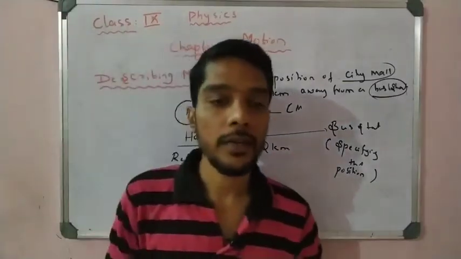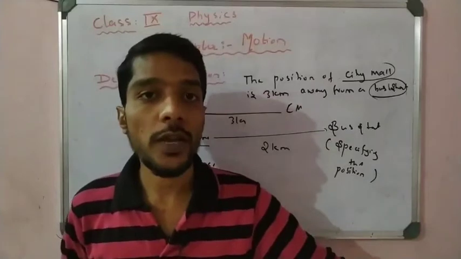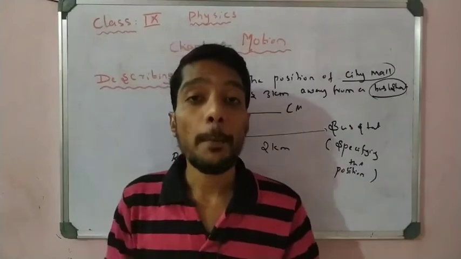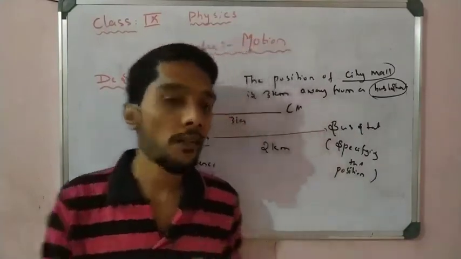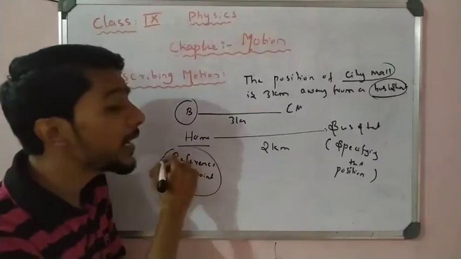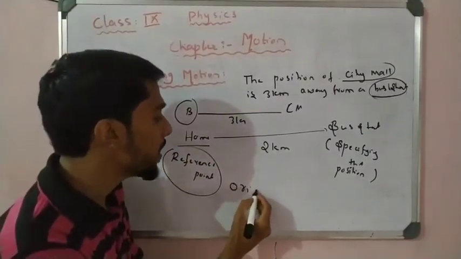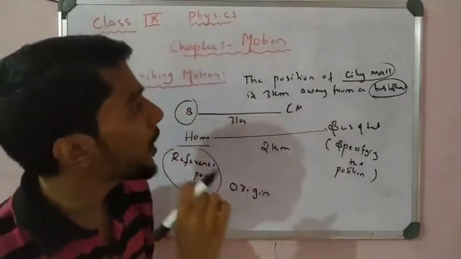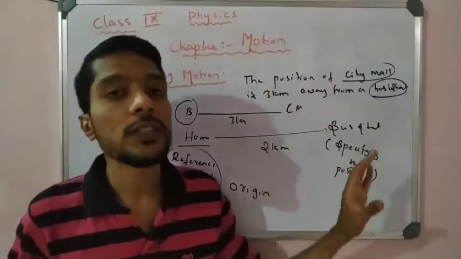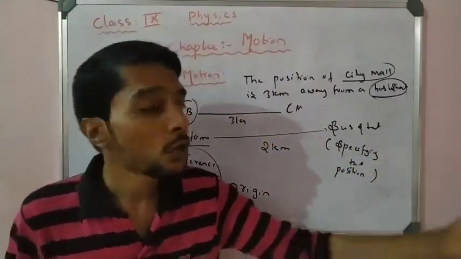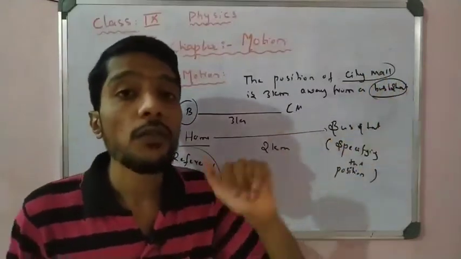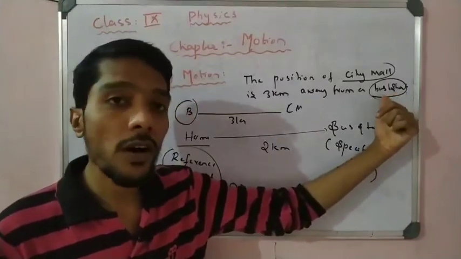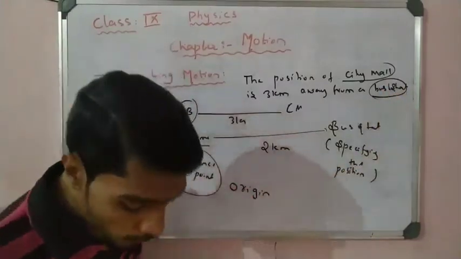So in daily life we can specify any position. We describe the position of an object by specifying the reference point, and this reference point is later called the origin. That point you have to remember, right? That is very important. If someone says, the position of the city mall is 3 kilometers away from the bus stand, which is the reference point, which is the origin? The bus stand is the origin, also called the reference point here. That point you have to remember, right?